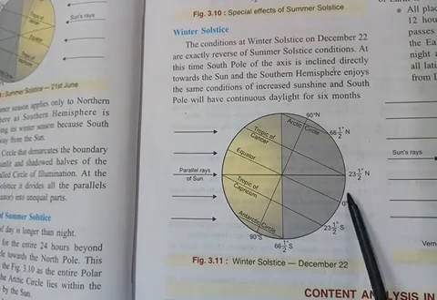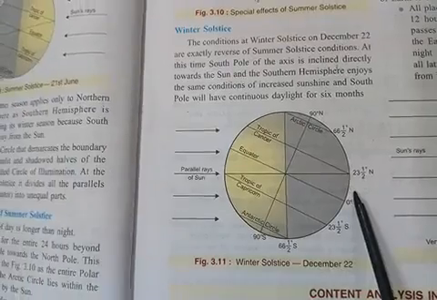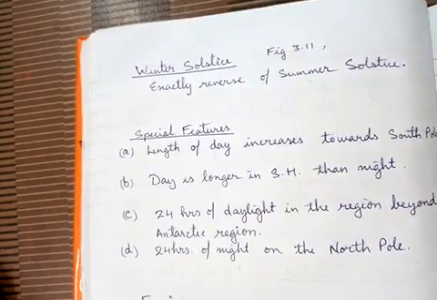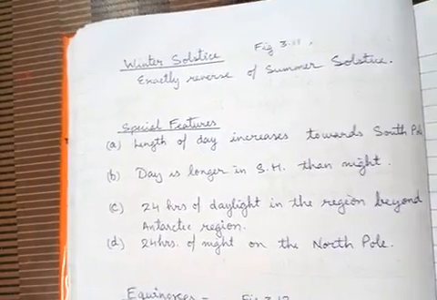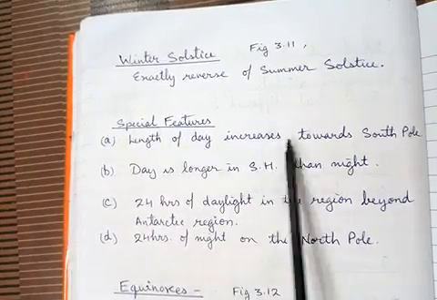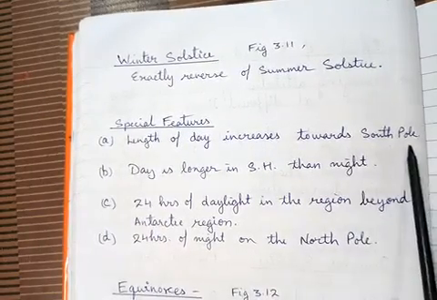So it occurs on 22nd December. This position is called winter solstice, and very quickly we are going to see some special features of winter solstice. The first feature: length of day increases towards the South Pole.